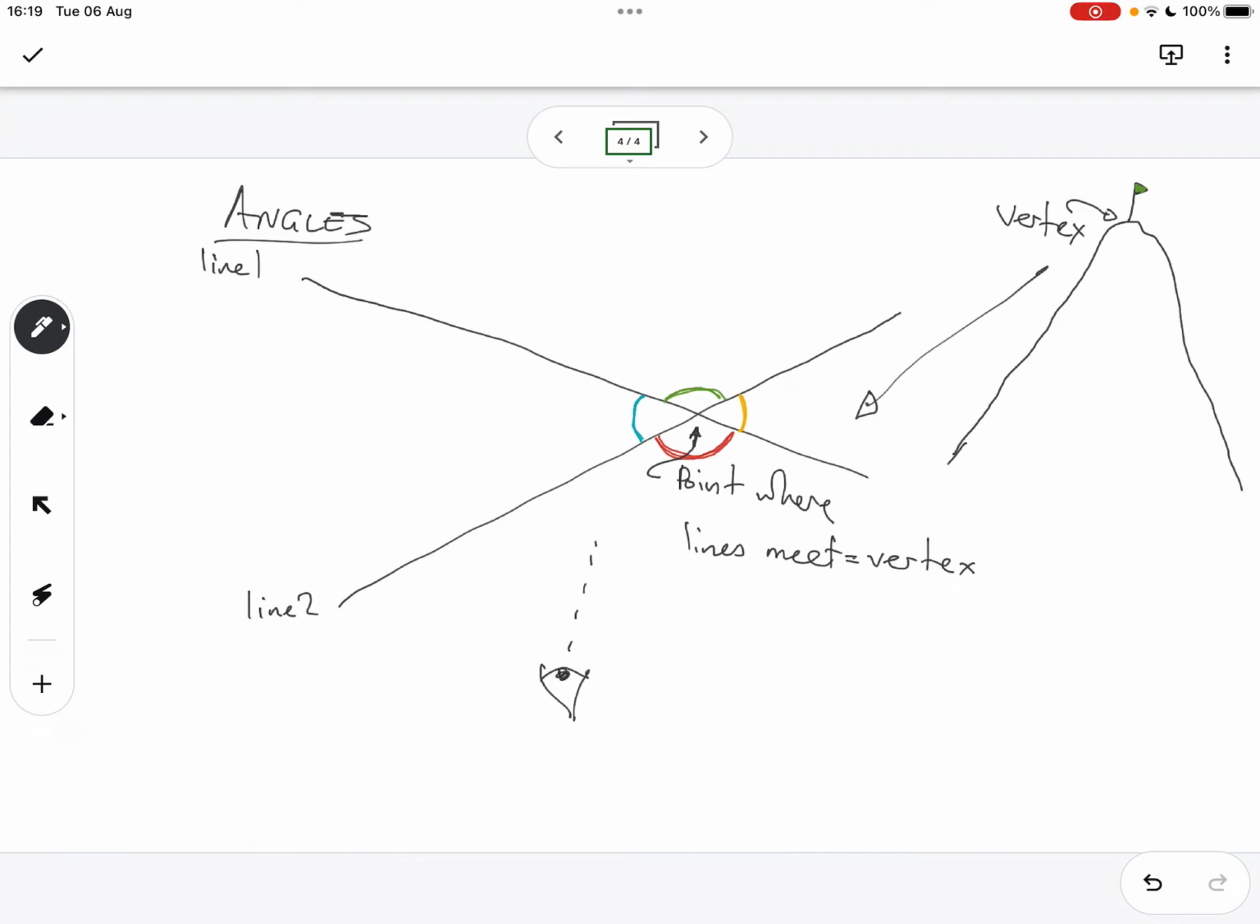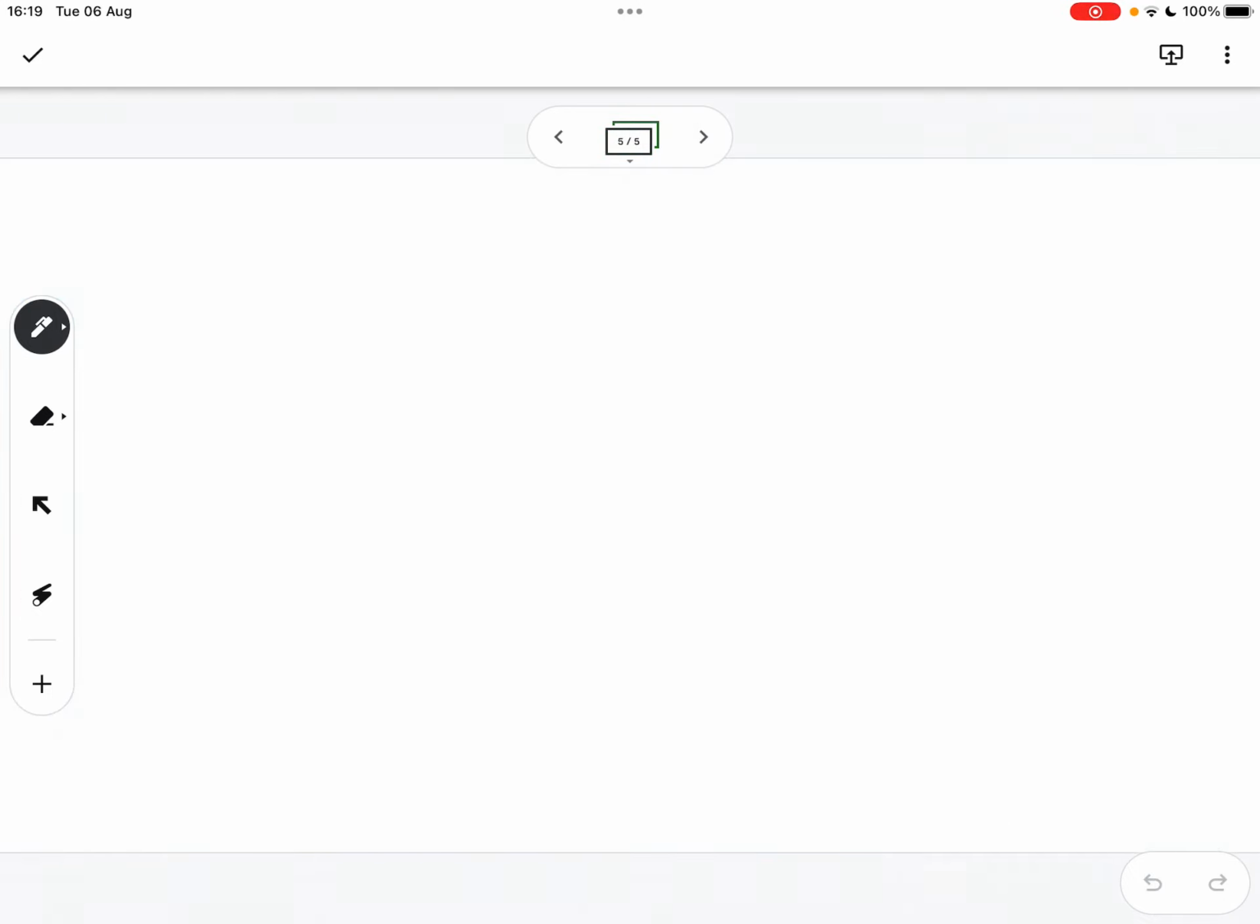Angles are measured in degrees. One degree is 1/360 of a full revolution. The table summarizes the different types of angles. So before we get to the different types of angles, a